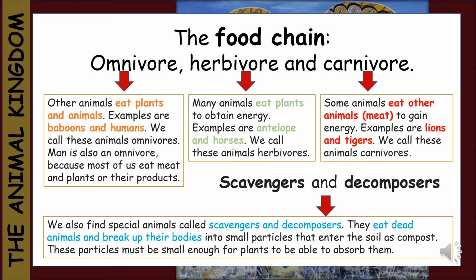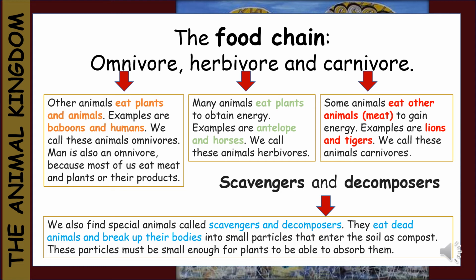Herbivore. Animals that eat plants to obtain their energy. For example, antelope like buck and horses. We call these animals herbivores. Carnivores. Some animals eat other animals or meat to gain their energy. For example, lions and tigers. We call these animals carnivores.